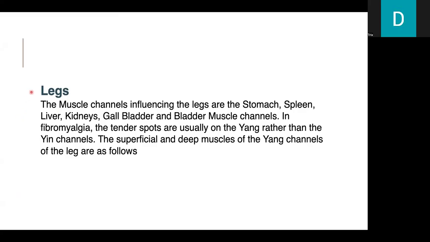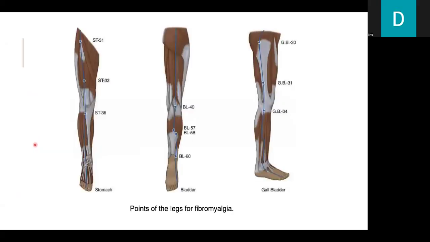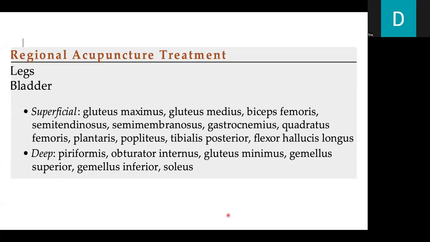Next is to go to the legs. The muscle channels influencing the legs are the stomach, spleen, liver, kidneys, gallbladder, and bladder muscle channels. In fibromyalgia, the tender spots are usually on the yang rather than the yin channels. The superficial and deep muscles of the yang channels on the legs are as follows. Here we can see the points of the legs for fibromyalgia. The regional acupuncture treatment, the legs and bladder.